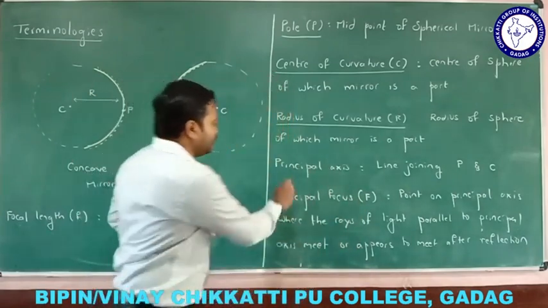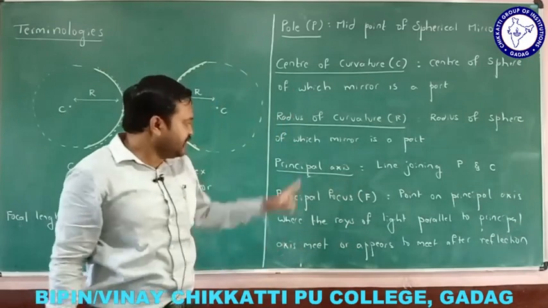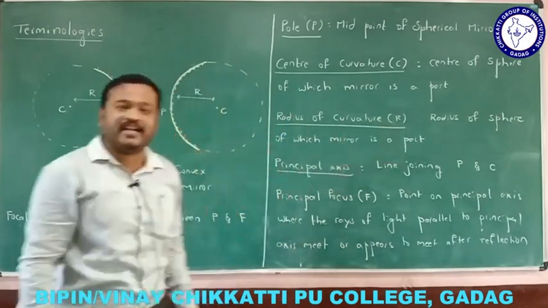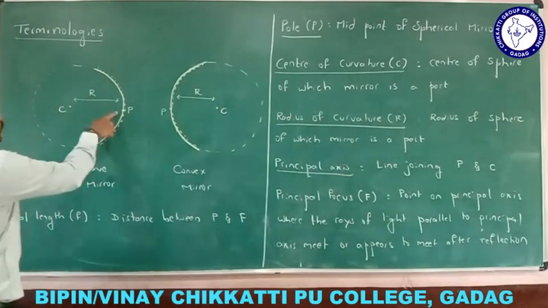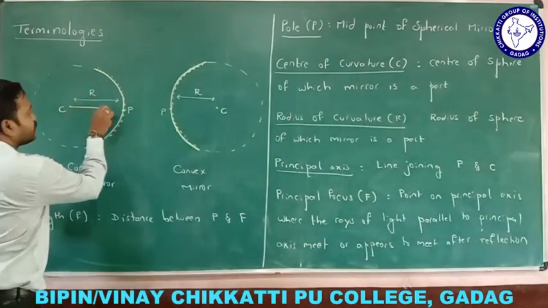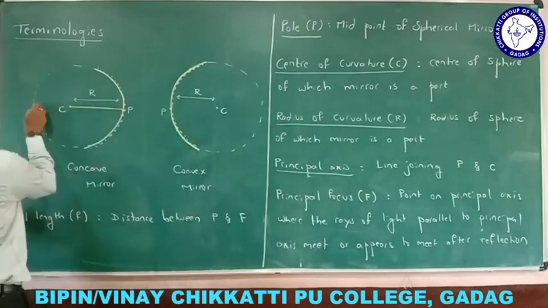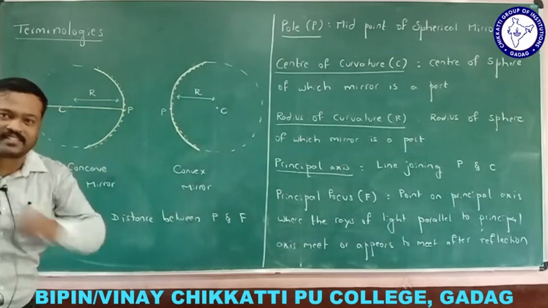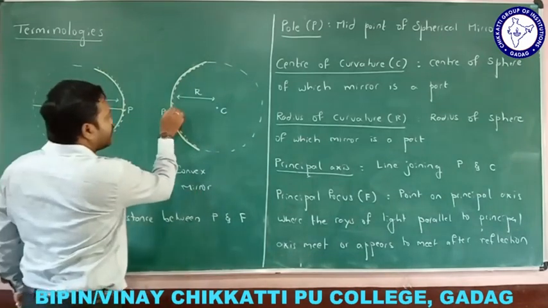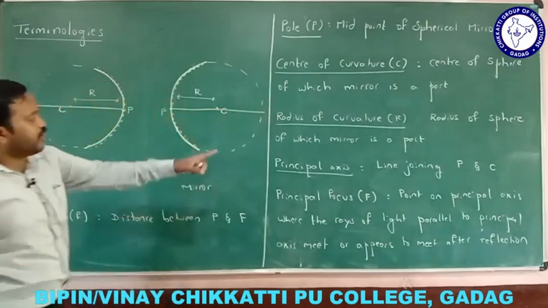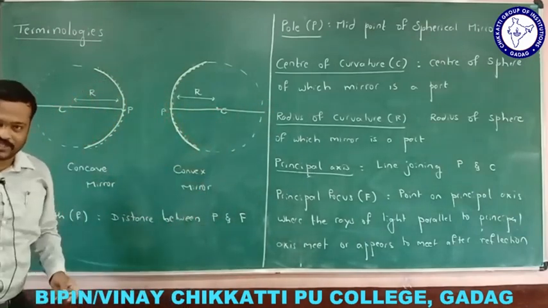Now let us move to the next one, that is the principal axis, that is the main axis. What is the principal axis? It is the line joining the pole and the center of curvature. Where is the pole? This is the pole, and this is the center of curvature. If I am drawing a line which passes through the center of curvature and the pole, this line is called the principal axis. The line joining the pole and the center of curvature, right? So this line is called the principal axis, right?